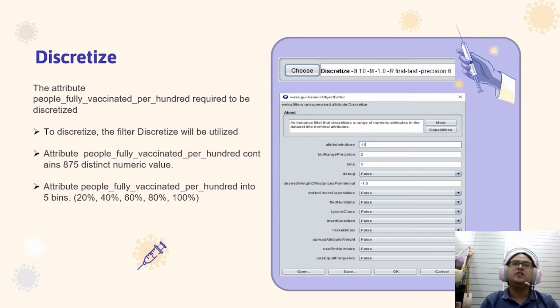Okay, we now continue with the discretization process. In this part, the attribute people fully vaccinated per 100 is required to be discretized because it contains 875 distinct numeric values. To start, we can use the discretize filter in WEKA and set the bin number to 5, because we want to separate the values into 5 categories: 20%, 40%, 60%, 80%, and 100%.